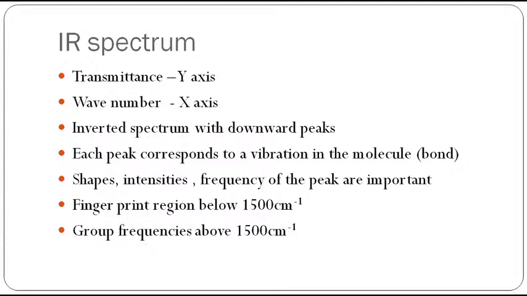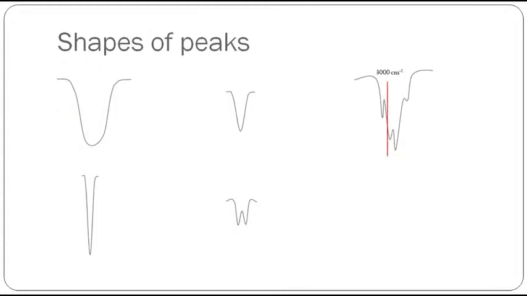But the region above 1500 cm⁻¹, which is known as the group frequency region, gives very useful information about the functional groups present in the molecule, and therefore it is a very important region as far as structural elucidation is concerned. You can see here the shape suffix. You can see this peak is called a very broad peak. This is how we mention very broad, very intense.